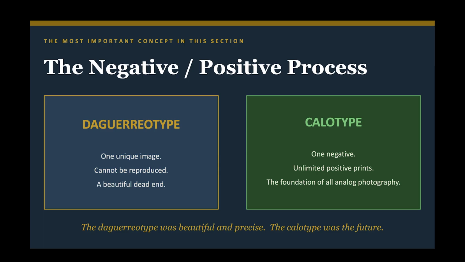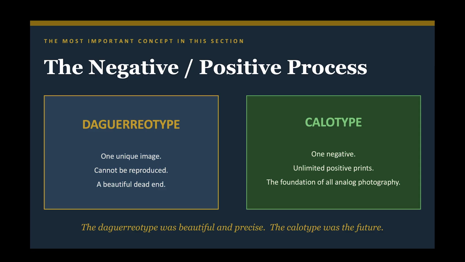Now please, if you're not using your notebooks, grab them now, because this is so important. The crucial innovation, the negative-positive process. This is the single most important technical concept in this section, and one of the most important in all of photography's history. So with these key concepts, Talbot's calotype produced a negative, a paper image with reverse tones, where light